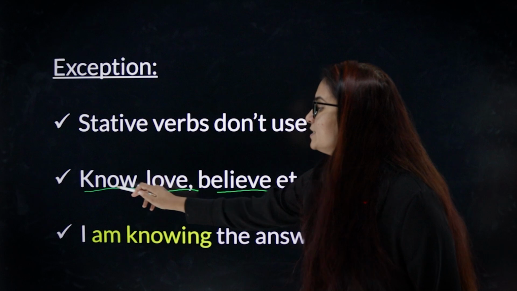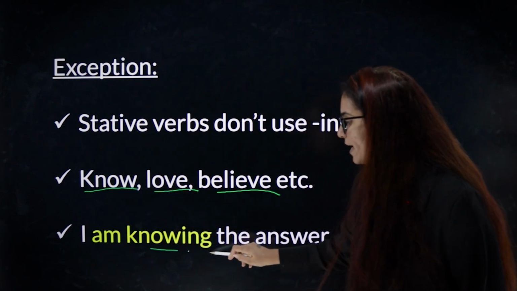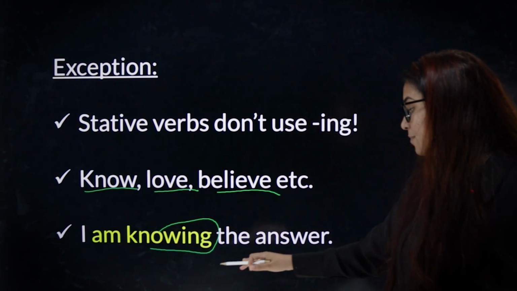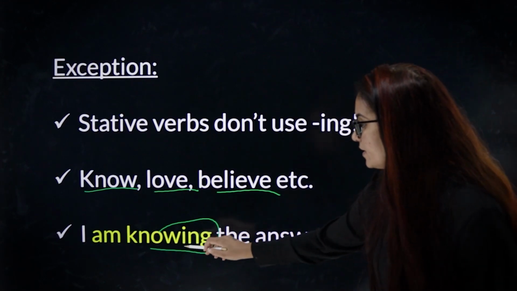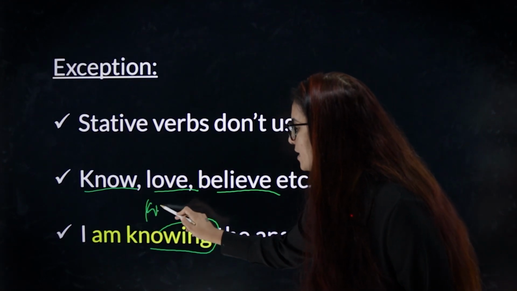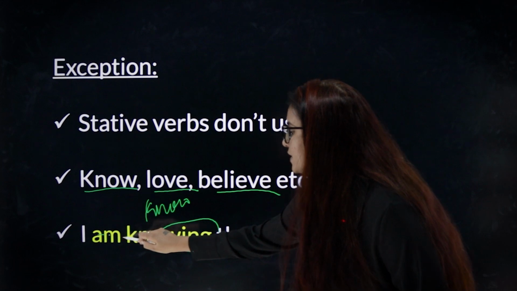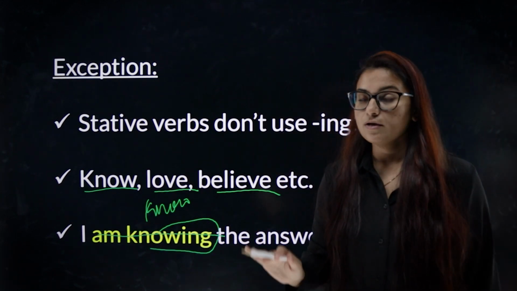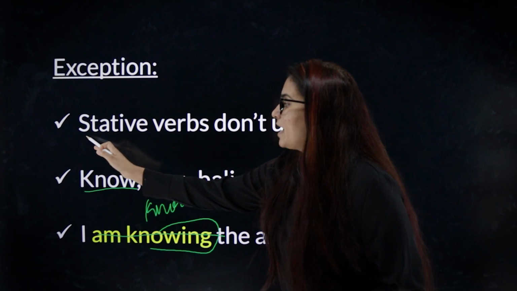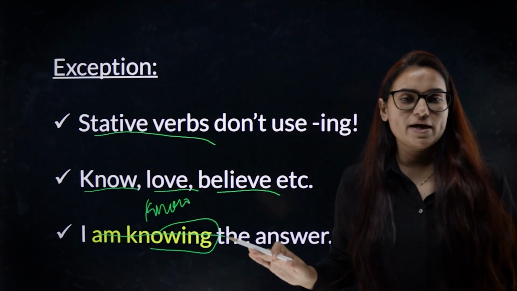So all of these verbs, you cannot write in ing form. "I am knowing the answer" is wrong. The correct answer is "I know the answer." Instead of saying "I am knowing," you have to say "I know the answer." Remember this, stative verbs will not have ing form.